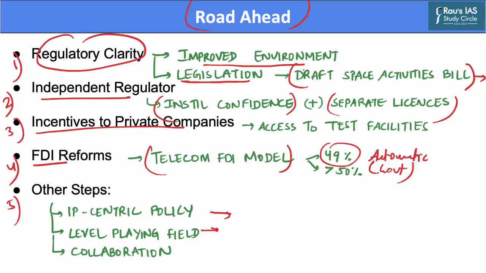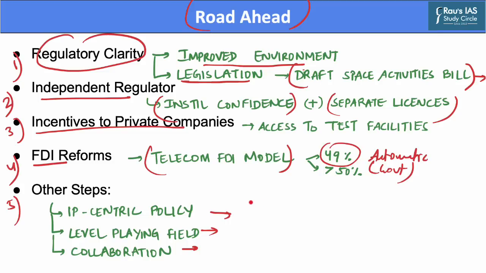Further, enabling a level playing field for the private sector through burden sharing between public and private actors. Also, there is a need for collaboration and integrated conversation between various stakeholders in the space sector, who need to come together to help establish a suitable framework for space policy and governance.